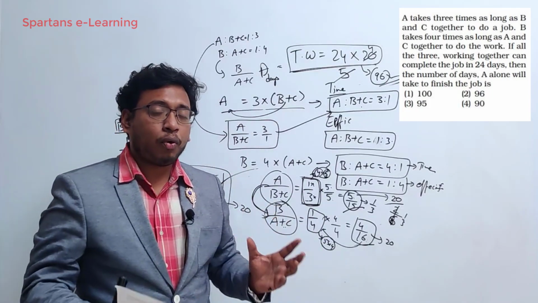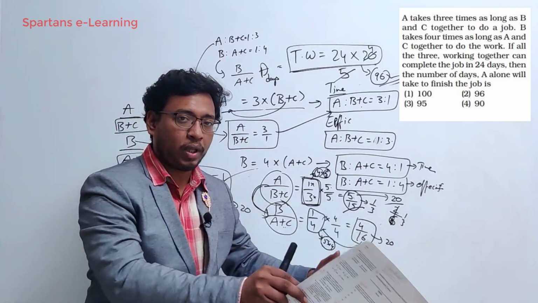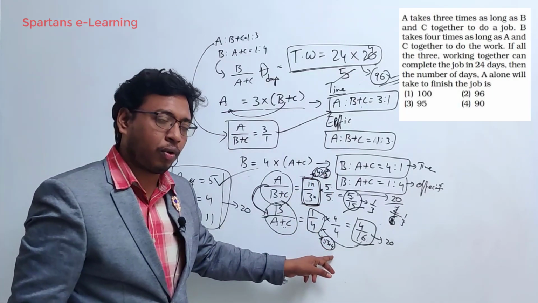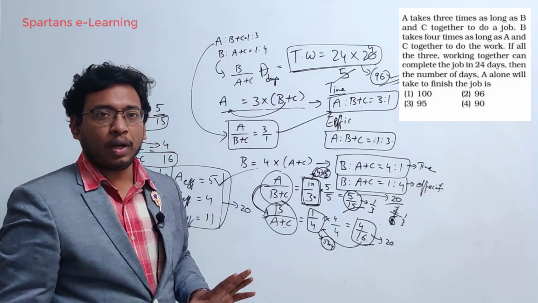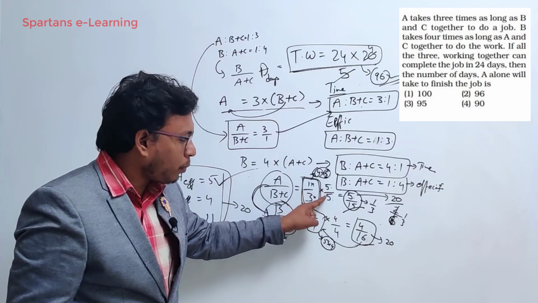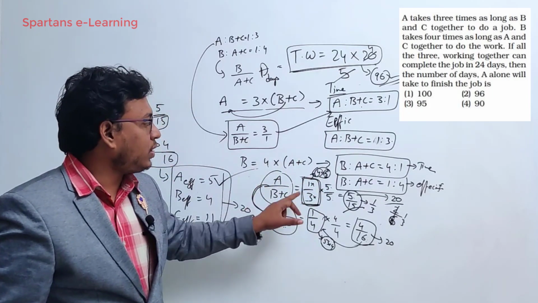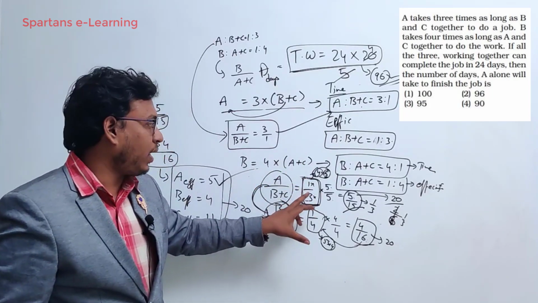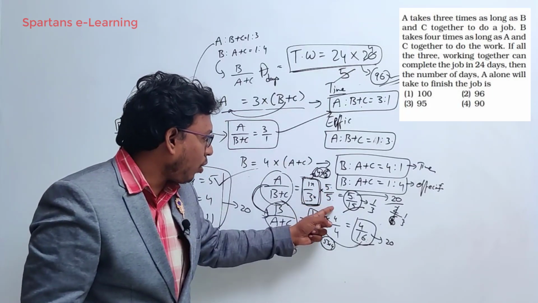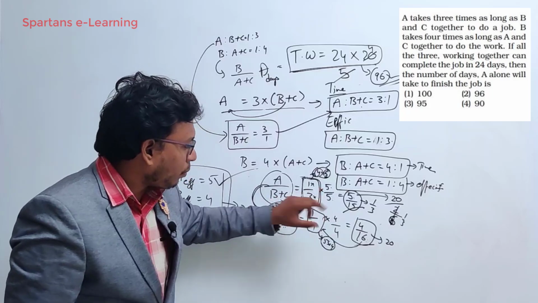So how can I make 4 and 5 equal? I can make them equal by making a number to their LCM. So I'll multiply this 4 with 5, I'll multiply this 5 with 4, you'll get 20 and 20. You're getting equal numbers, right? So whenever I'm multiplying 5 here, I have to multiply both numerator and denominator. Otherwise, my fraction value will be changed, right? Without changing the value of the fraction, I need to make the numbers equal. How can I make them equal? By multiplying numerator and denominator with 5 and 5 here, right?